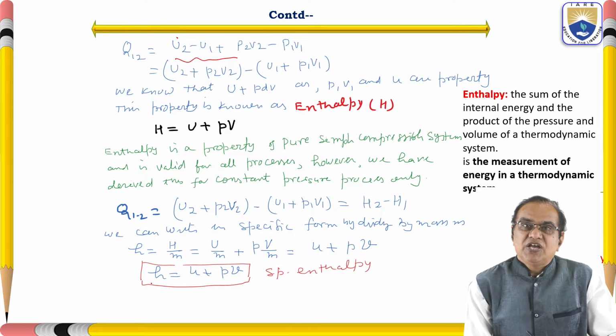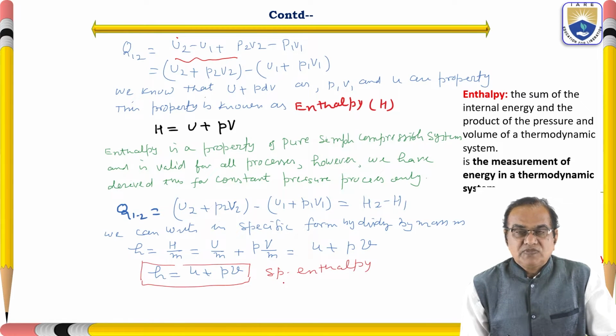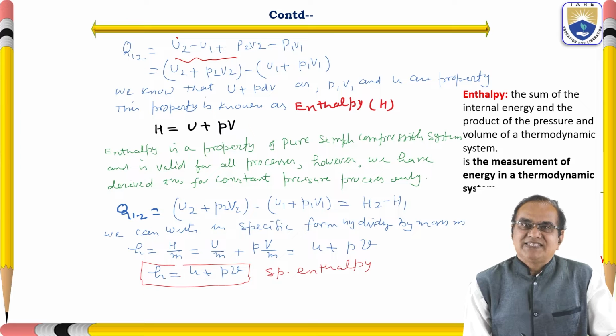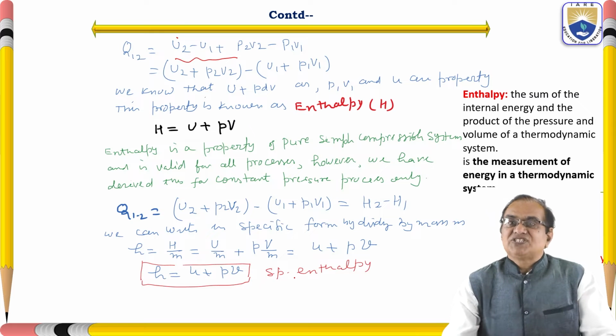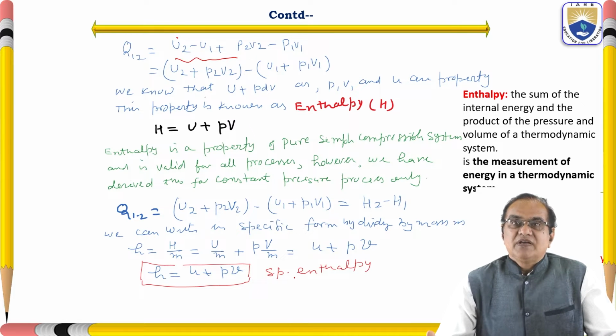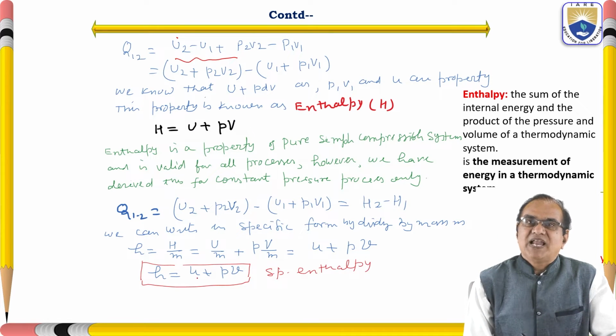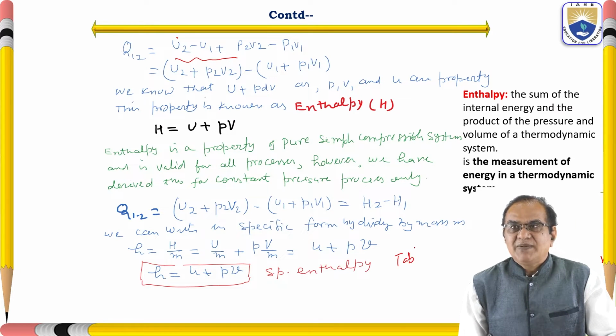So the specific enthalpy, small h, is equal to the specific internal energy plus pressure into specific volume. This is a property, so we have got another property, the specific enthalpy. Like other specific values, specific enthalpy is also given in the steam table and in tables of different systems like the water table, ammonia table and refrigerant table. Everywhere this h will be given. If you know u and Pv, you can find h, or if h and Pv are given, you can find u with the help of the tables.